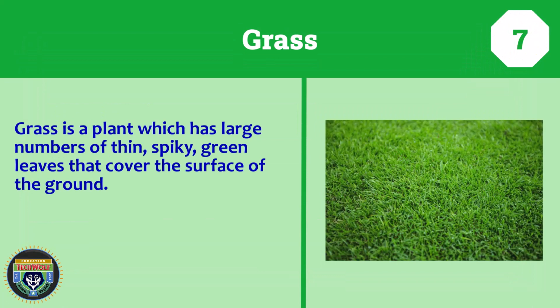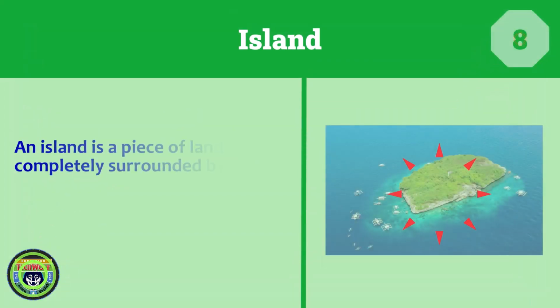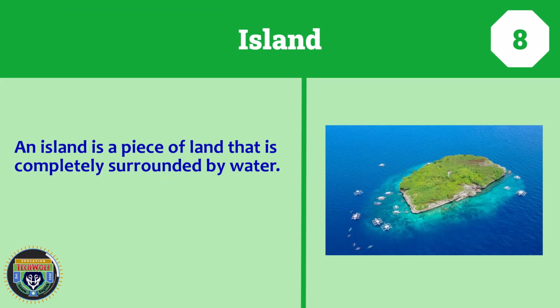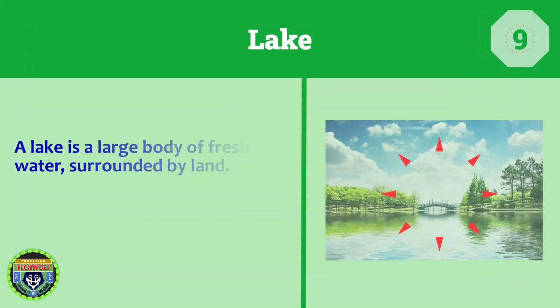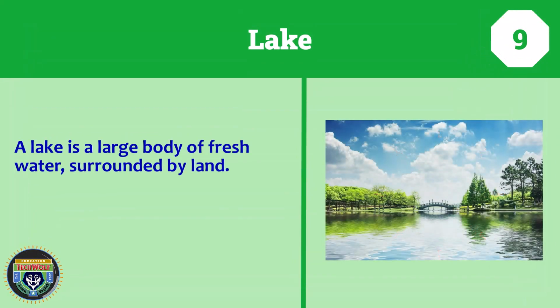Grass. Grass is a plant which has large numbers of thin, spiky, green leaves that cover the surface of the ground. Island. An island is a piece of land that is completely surrounded by water. Lake. A lake is a large body of fresh water, surrounded by land.